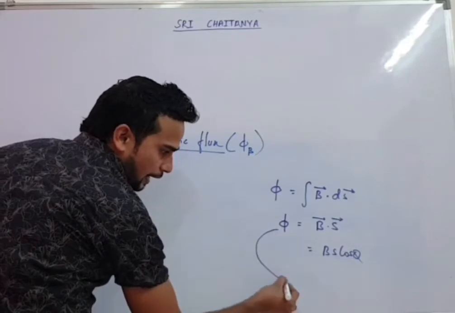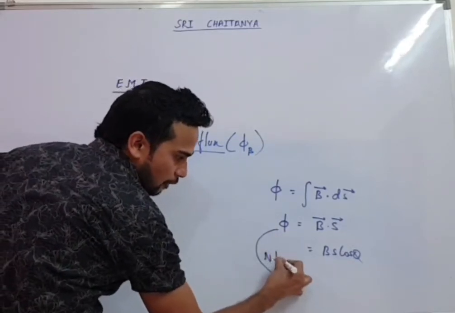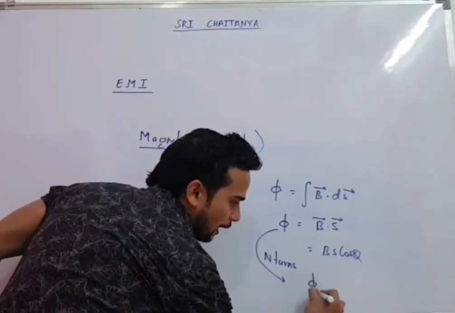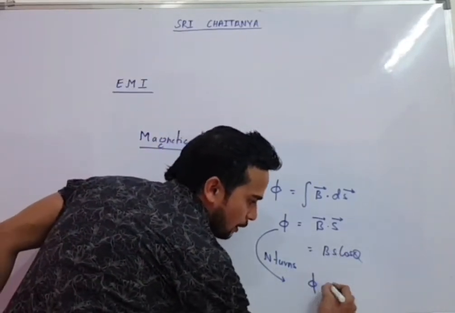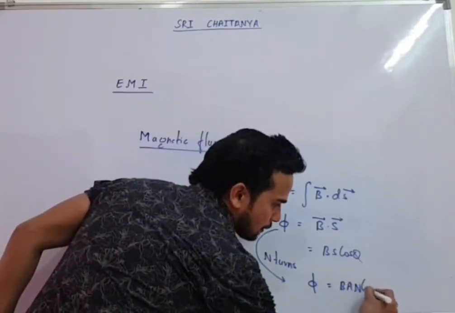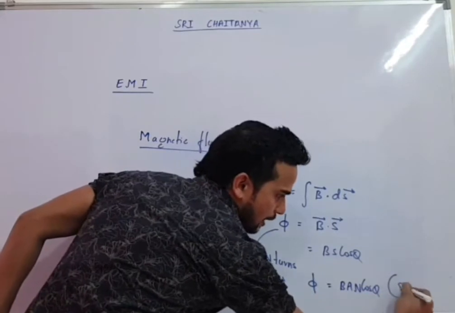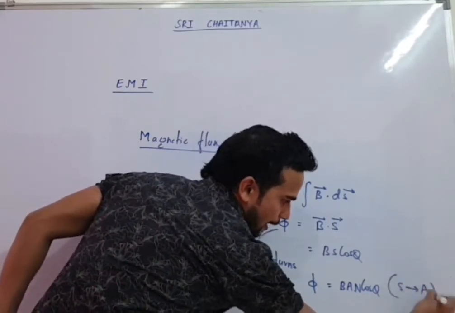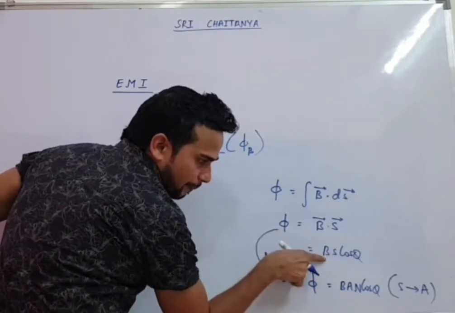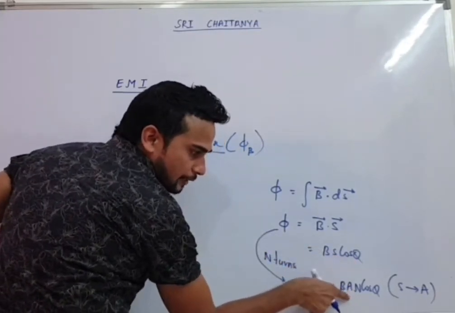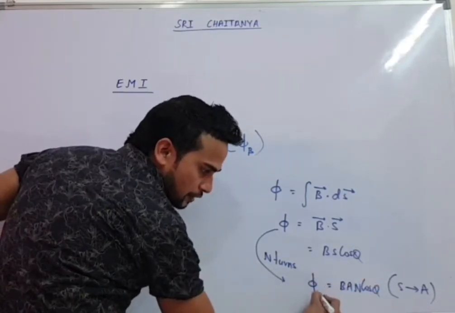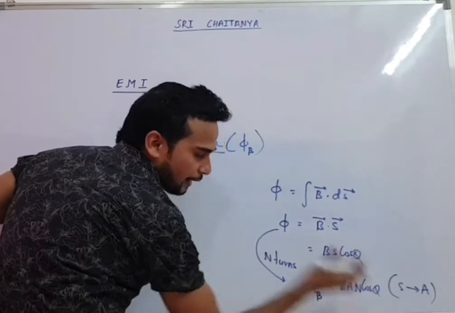But you know we can have n turns of loop. Someone is saying that our loop has n turns. So in that situation, for n turns you have to multiply with n. So this will become nBS cos theta. I just represented S by A, so that it will become easy for us to remember. For one turn, BA cos theta. For n turns, you can multiply with n, so this will become nBA cos theta. So this is the value of magnetic flux for n turns.